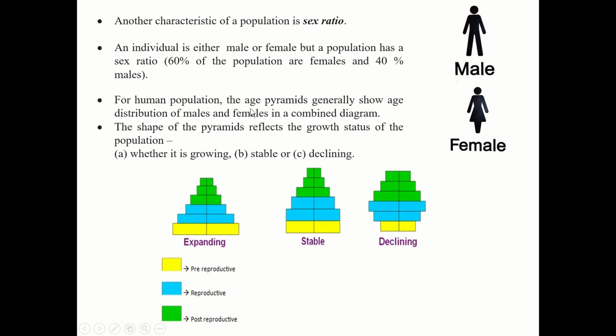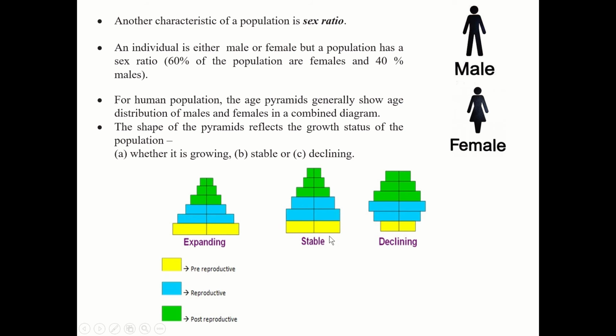For human populations, the age pyramids generally show the age distribution of males and females in a combined diagram. The shape of the pyramid reflects the growth status of the population, that is, whether it is growing, that is expanding, stable, or declining, that is decreasing. So these are the age pyramids. Males and females are combined here.